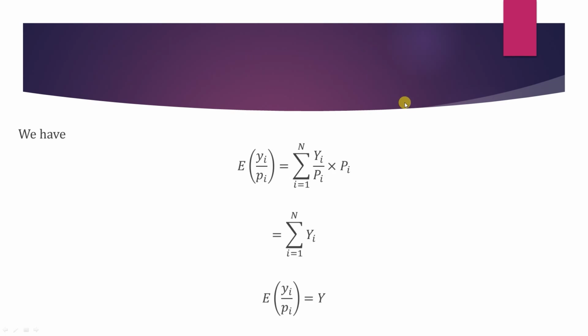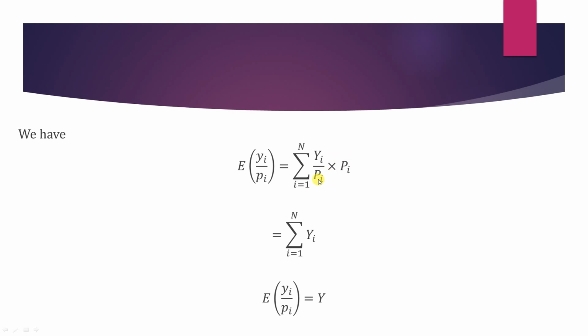The expectation of yi by pi: we know that to take the expectation of x is summation x into the probability of x. Here also we take the same. So summation x means here yi by pi into its probability pi. As this small yi by pi can be any of the observations from the population, while taking the summation you have to take it from 1 to capital N, considering the population units, that is capital Yi upon capital Pi.